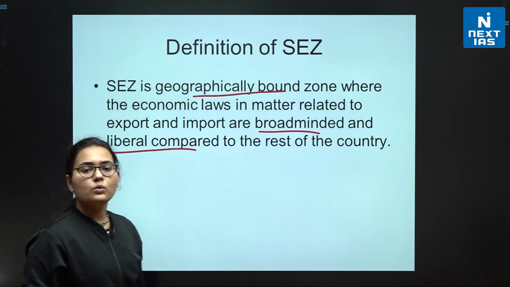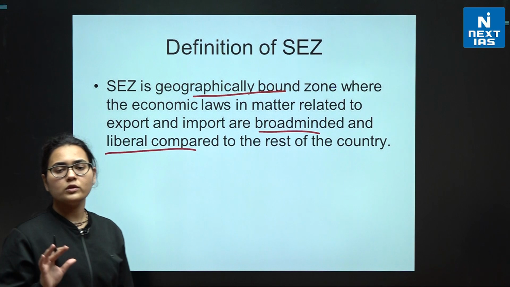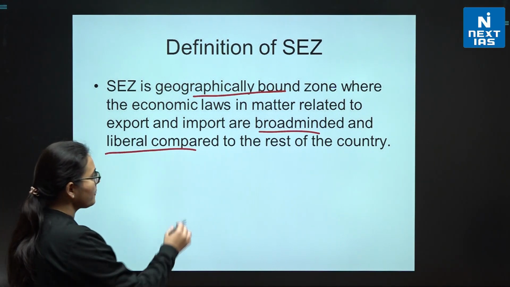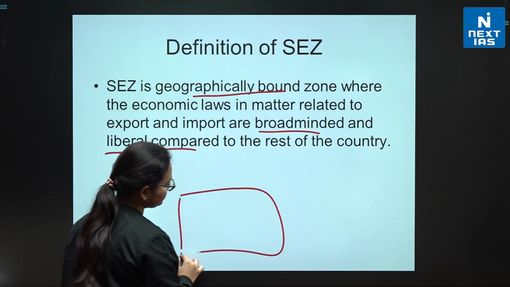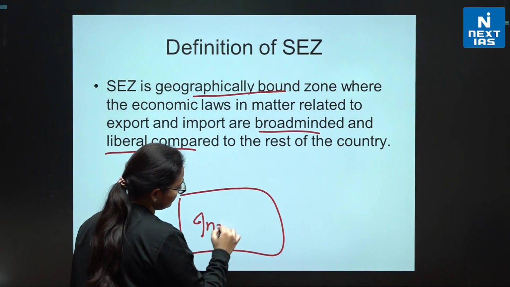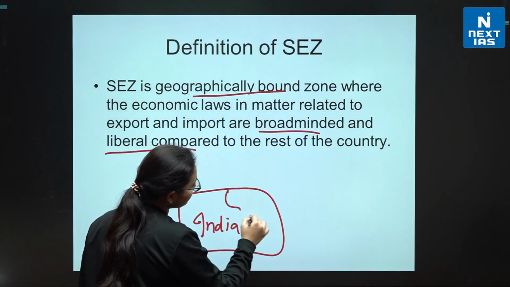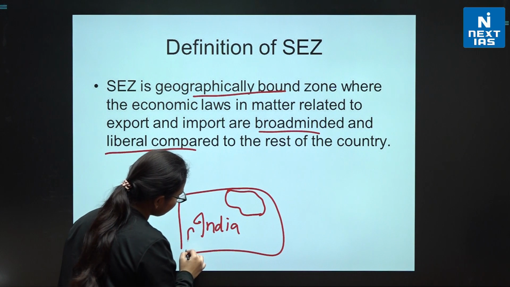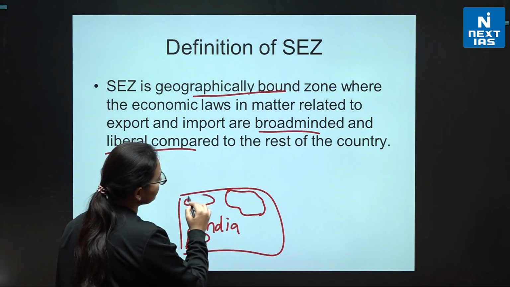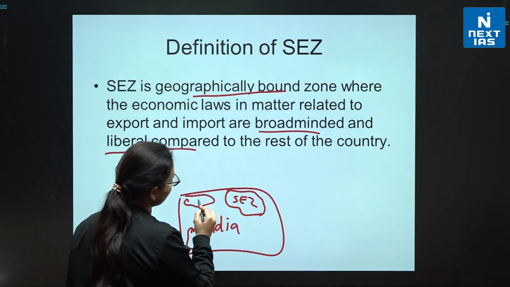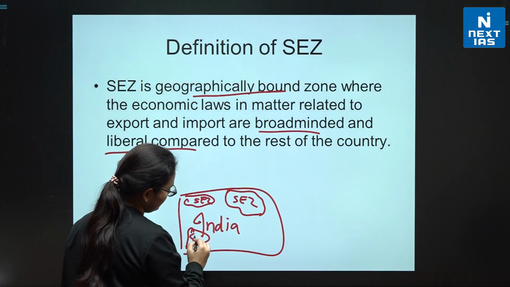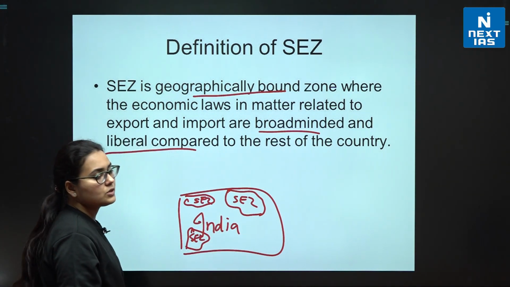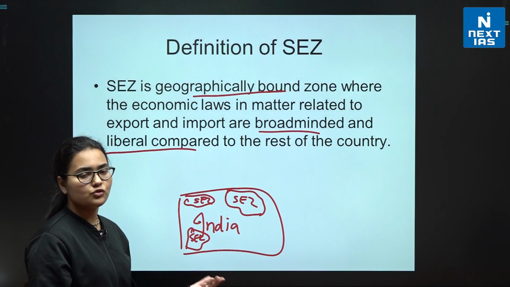Now next I'll tell you how you can understand this concept of special economic zone. If this is India, there will be certain parts which will be declared as special economic zones.